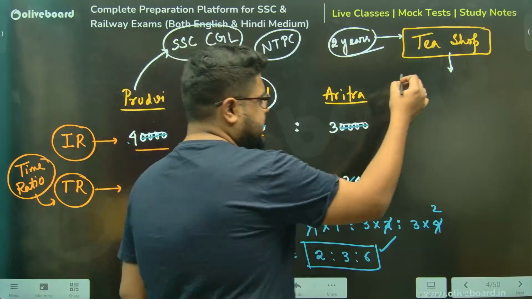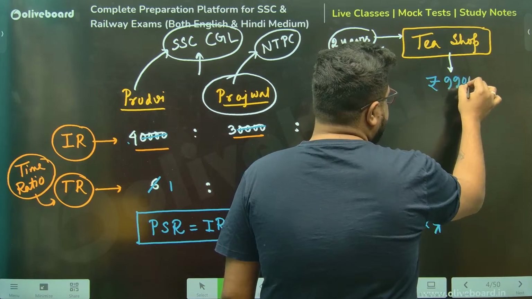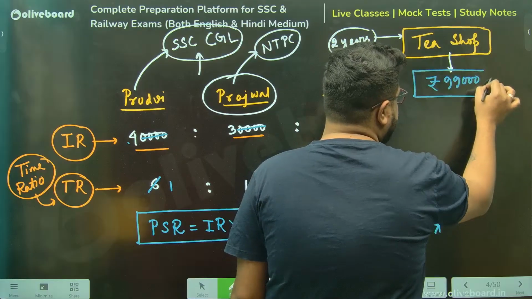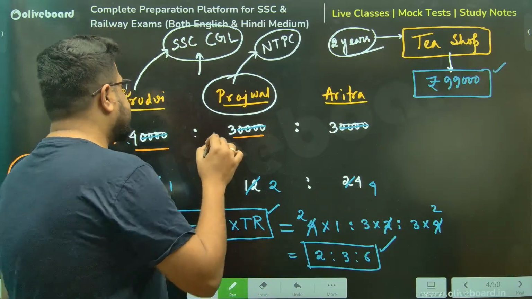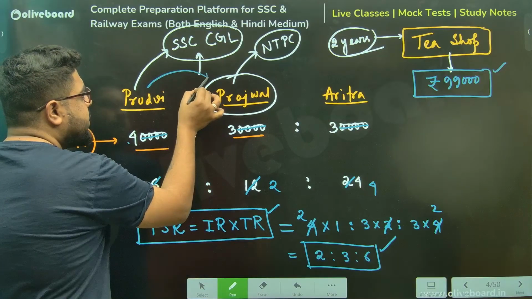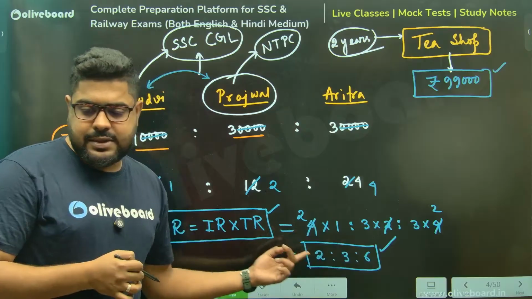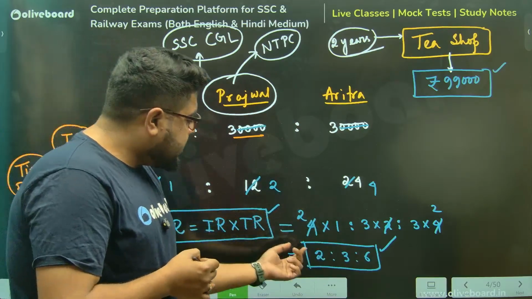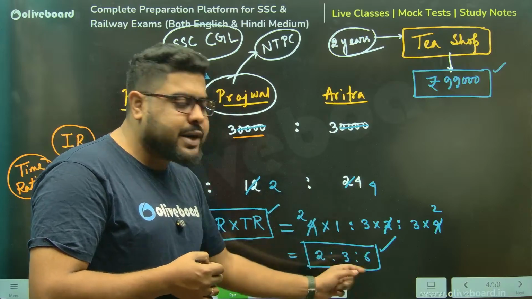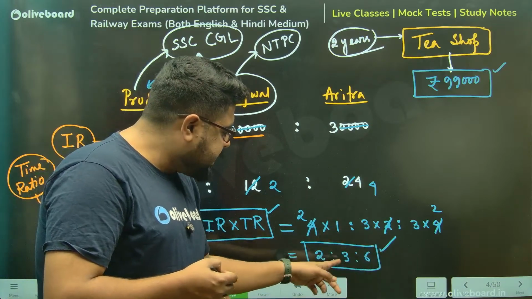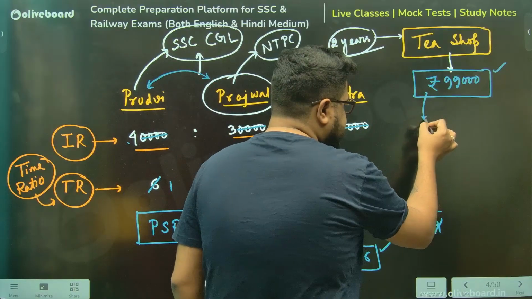Now, let's say I give you the information that at the end of 2 years, the profit was 99,000 rupees. And what is the difference between the shares of Prithvi and Prajwal? Sir, you will say just calculate this. How to calculate, sir? Total 2 parts Prithvi will get, 3 parts Prajwal will get, 6 parts I'll get. Total how many? 6 plus 3, 9 plus 2, 11 parts. Sir, 11 parts is 99,000.